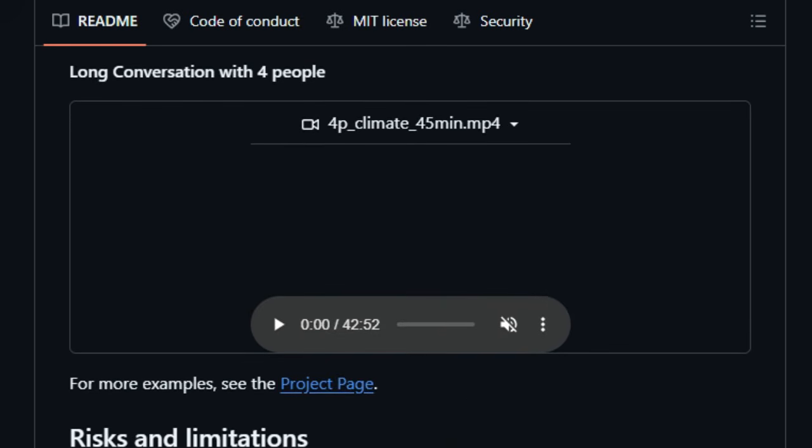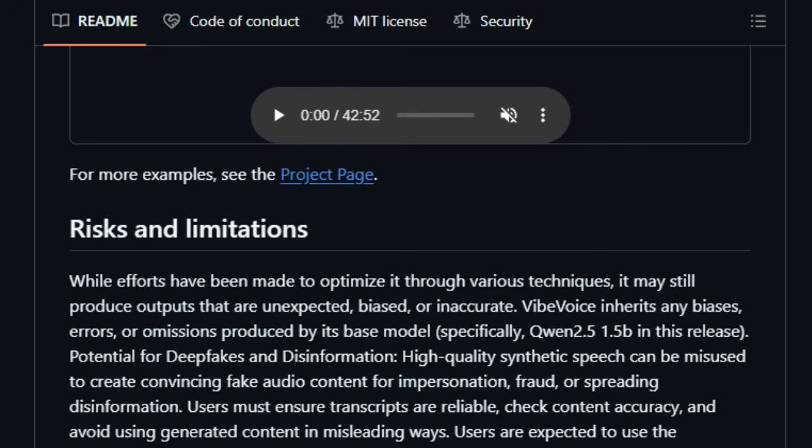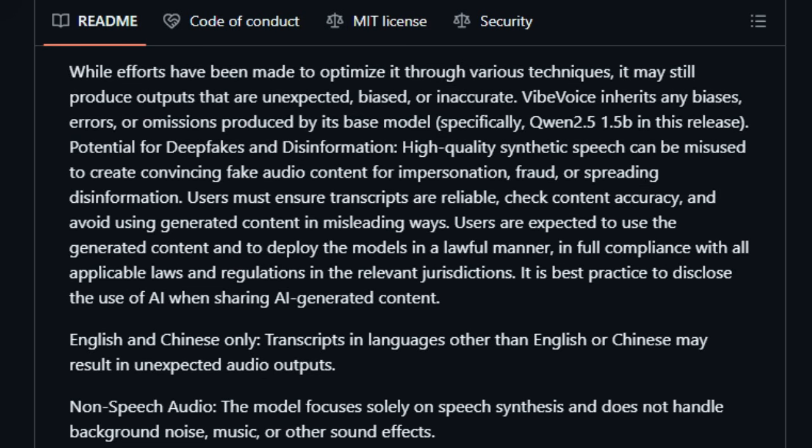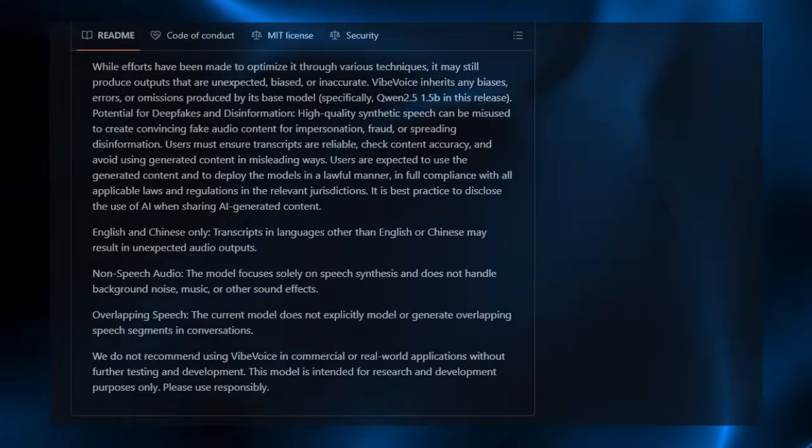But the vision is clear, a TTS that scales, expresses, and emotes at podcasting length. VibeVoice isn't just speech synthesis, it's storytelling made easy.